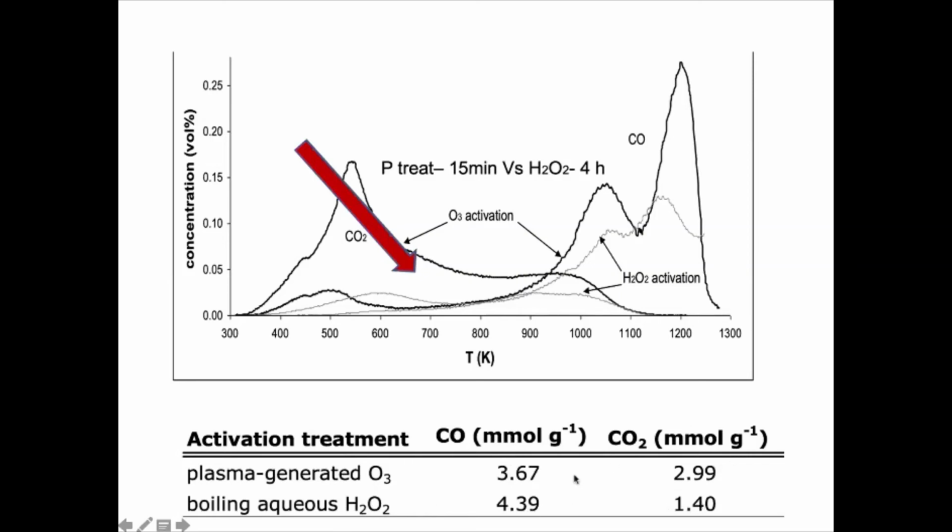Whereas in the case of the other treatment, carbon dioxide is more, ratio wise, compared to the other treatment. That means in this treatment I get more acidic functional groups compared to that treatment. But you may be surprised, in both cases basic groups are normally more.